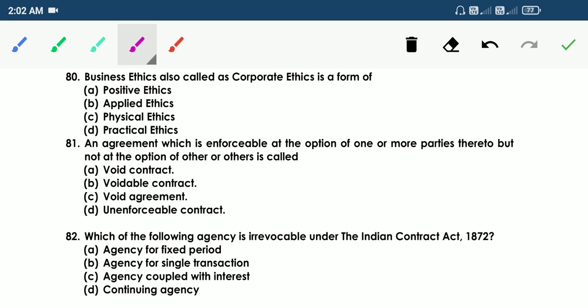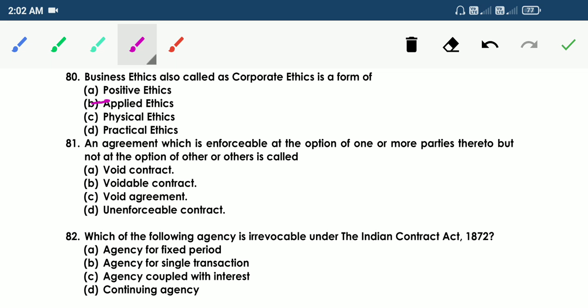80. Business ethics, also called corporate ethics, is a form of A positive ethics, B applied ethics, C physical ethics, D practical ethics. So the answer is B applied ethics. So business ethics, also called corporate ethics, is a form of applied ethics.